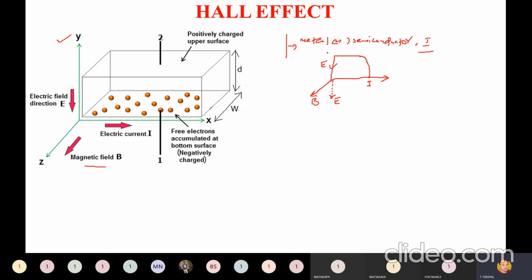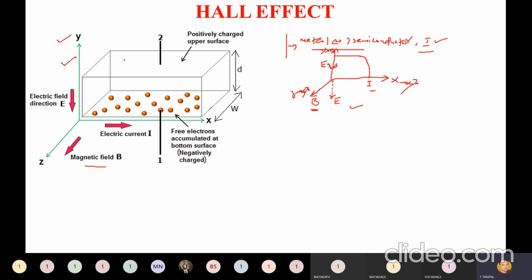I'll repeat the definition. A specimen which is a metal or a semiconductor which carries a current I is placed in a room which contains a magnetic field intensity, then immediately electric field intensity is produced which is perpendicular to both the magnetic field intensity and the current I. So the simple definition is: on the x-axis I take current, on the z-axis magnetic field intensity B, and on the y-axis electric field intensity E. Perpendicularly, we can observe electric field intensity generated perpendicular to magnetic field intensity B and current-carrying conductor I. Right?